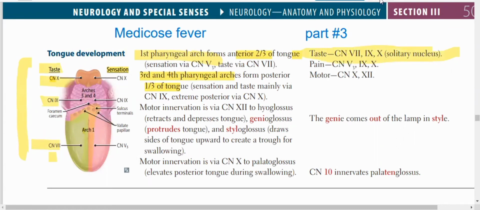That's the most important point about taste sensation. Now our concern is mainly the sensation of pain fibers. Pain in the anterior two-thirds of the tongue is carried by cranial nerve number 5 and its branch V3. V1 is ophthalmic, V2 is maxillary, V3 is mandibular; this is the trigeminal nerve. V3, the mandibular branch, mainly supplies the anterior two-thirds of the tongue. And the posterior part is 9 and 10.